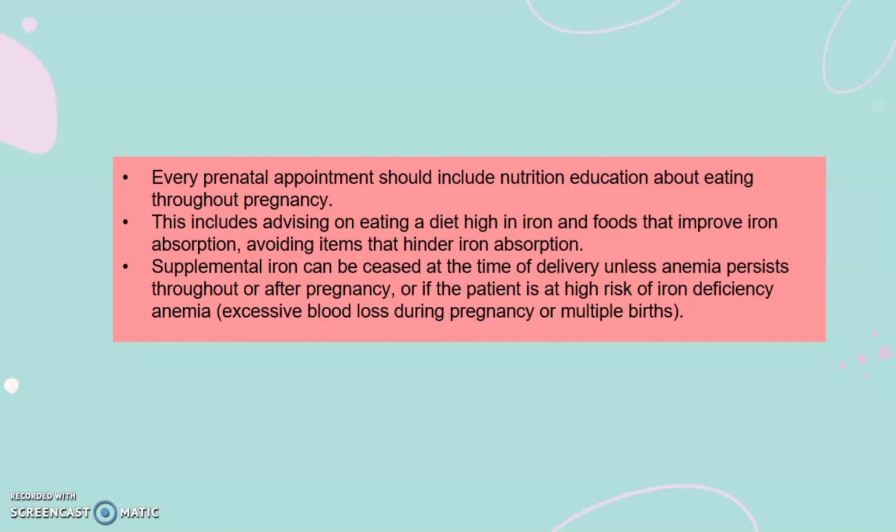Supplemental iron can be ceased at the time of delivery unless anemia persists throughout or after pregnancy, or if the patient is at high risk of iron deficiency anemia, which can cause excessive blood loss during pregnancy and multiple births. So this should be referred to the dietitian and nutritionist or specialist first before being consumed.